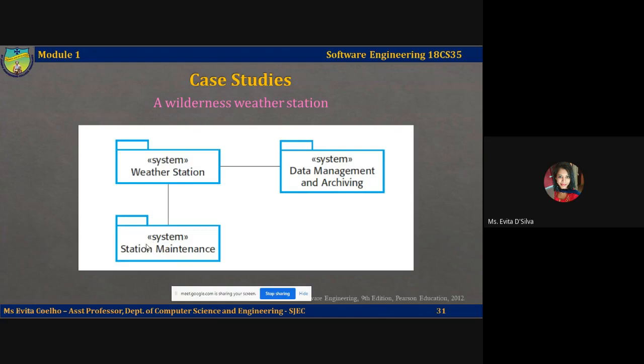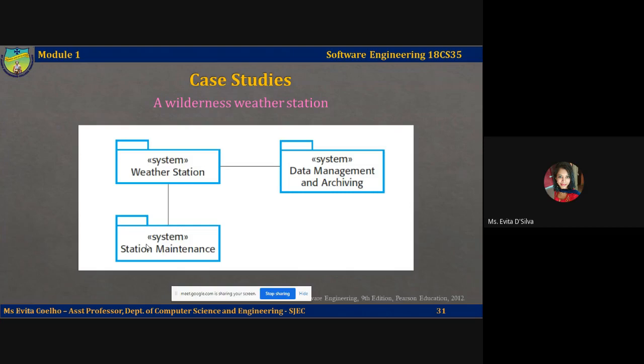The third module is station maintenance. So this system can communicate by satellite with all wilderness weather stations to monitor the health of these systems and provide reports of problems. It can update the embedded software in these systems, and in the event of system problems, this system can be used to remotely control a wilderness weather station.